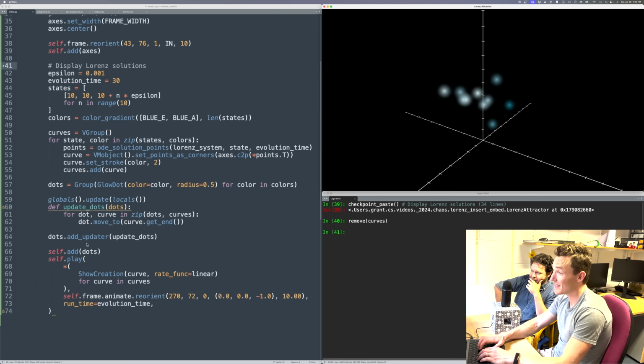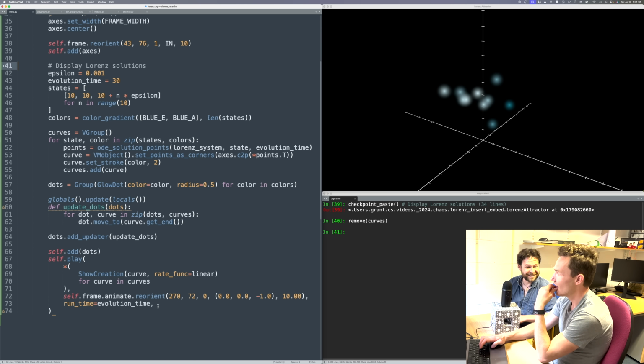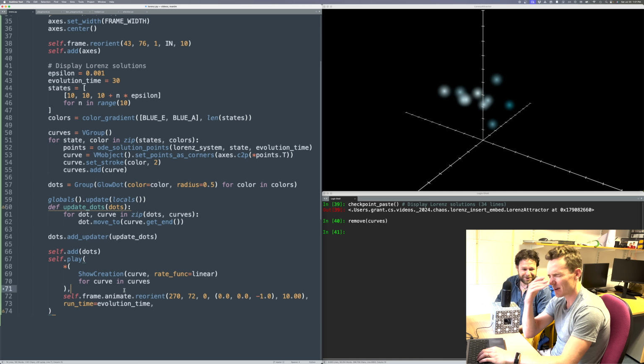Oh, actually, let's do this. Let's have some fun. What if the curves sort of fade out over... Oh, yeah, let's have them fade out. Sorry, you had an idea? No, let's do that. Let's have the curves fade over time. I want to know what your idea was. How do I want to do that?